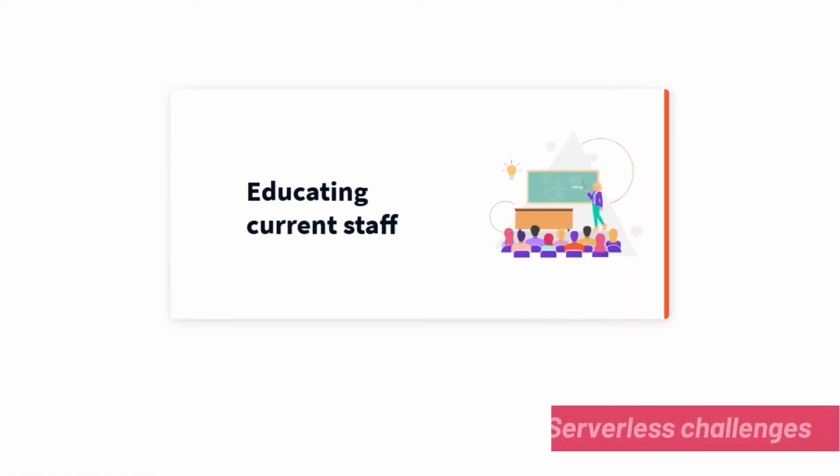Security concern. Since it's a different architecture, the security team has to understand the proper measures to be taken for implementing proper security. Educating the current staff. Since it's a new architecture, the organization has to put energy into explaining the new architecture to the current staff and making sure how they can scale their knowledge. This is sometimes a difficult process for some organizations who don't know how to get this knowledge and spread its awareness among the organization.